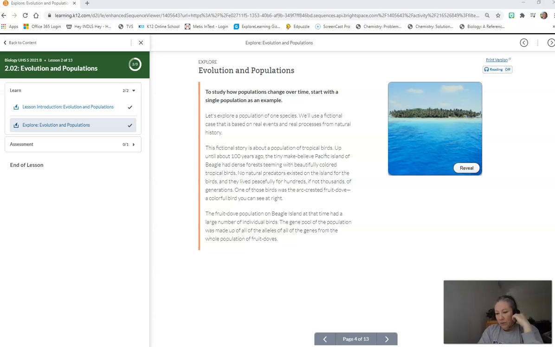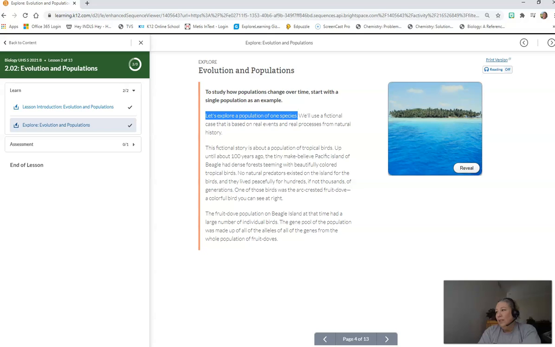All right, so right now I'm going to tell you a story, and the story is in your lesson, lesson 2.02. It's in the Explore section, and if you click on Explore here and then click through to page 4, this is where the story starts. This is a fictional story about real things that can happen within a population. It says, let's explore a population of one species. We'll use a fictional case that is based on real events and real processes from natural history.